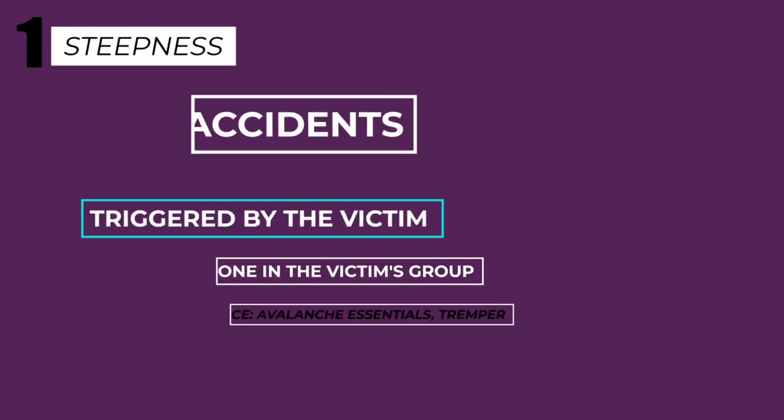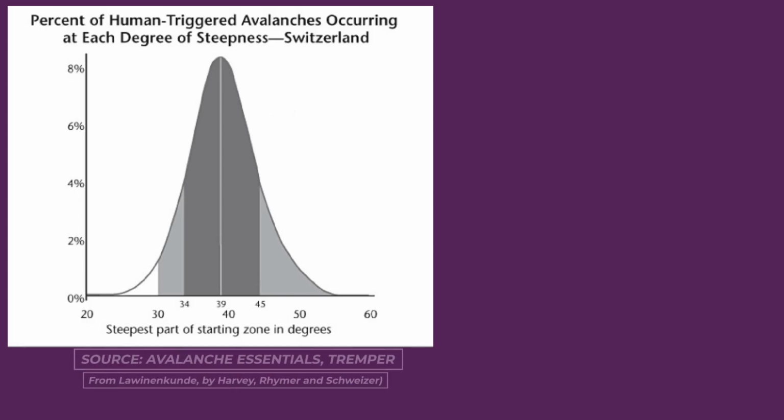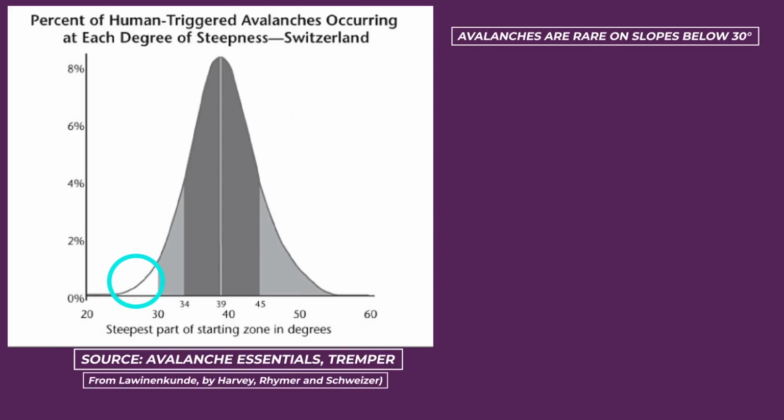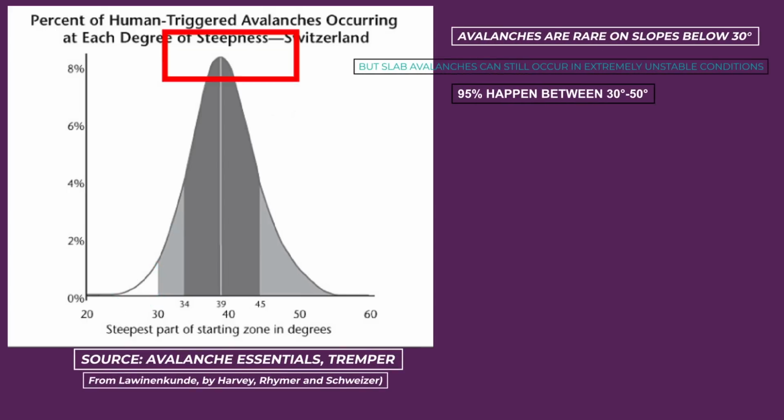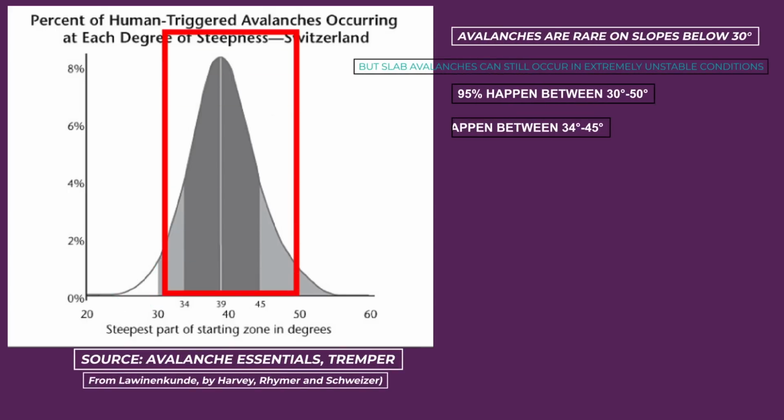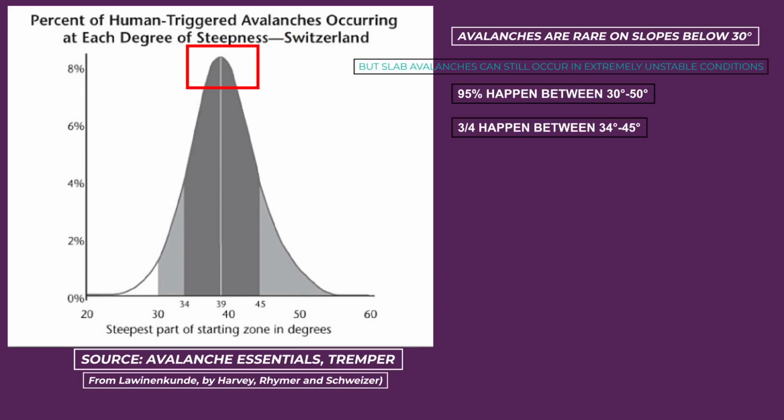So here are the main things to remember. Dangerous avalanches are rarely triggered on slopes below 30 degrees. About 95% of the avalanches initiate on slopes between 30 to 50 degrees. And about 3/4 of the avalanches started in an even smaller window of between 34 to 45 degrees.